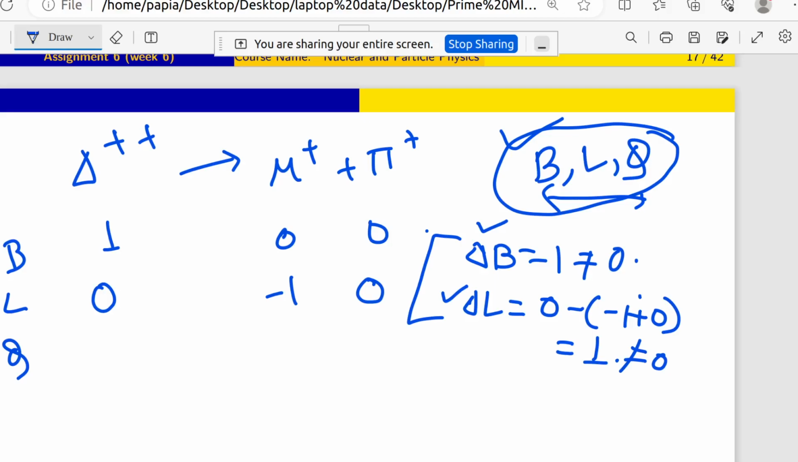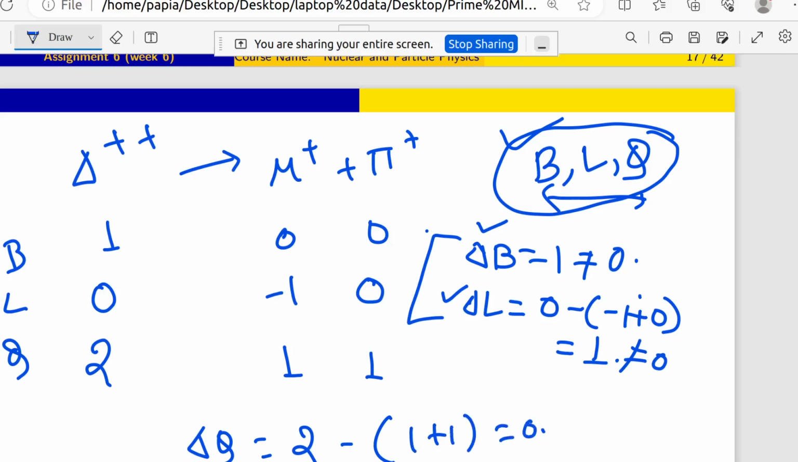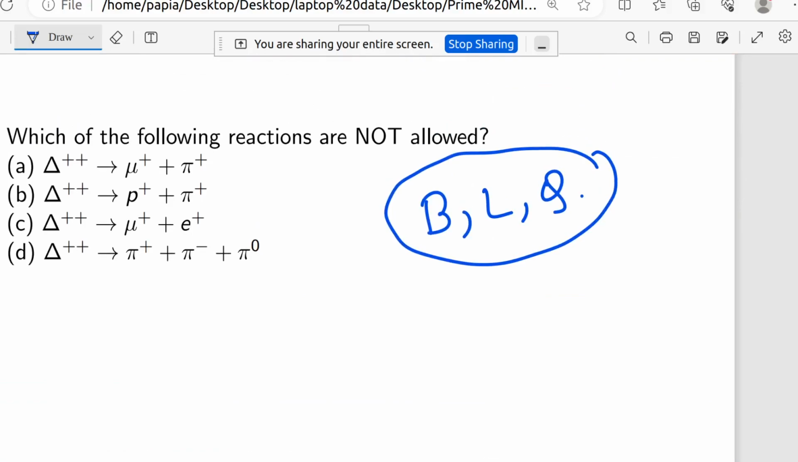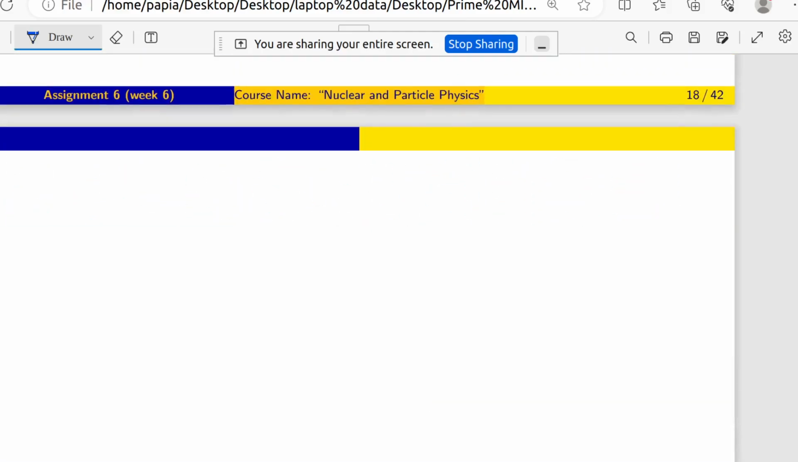Now coming to Q, the value is fine. Q is 2 here, for mu plus it is 1, for pi plus it is also 1, so delta Q will be 2 minus 1 plus 1, which is 0. That is fine. But obviously delta B and delta L are not equal to 0, that means this reaction is not possible. The question asked which of the following reactions are not allowed, so this one is not allowed. Now coming to the second one, delta plus plus going to P plus pi plus.